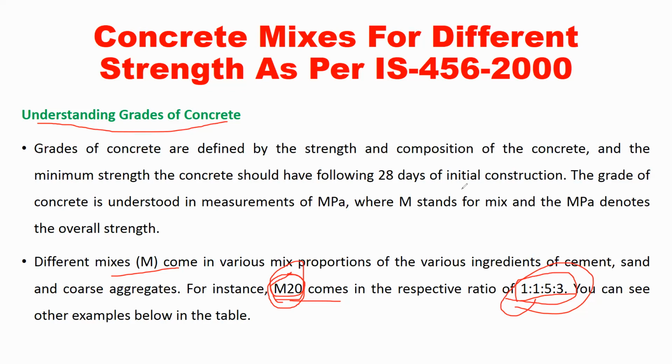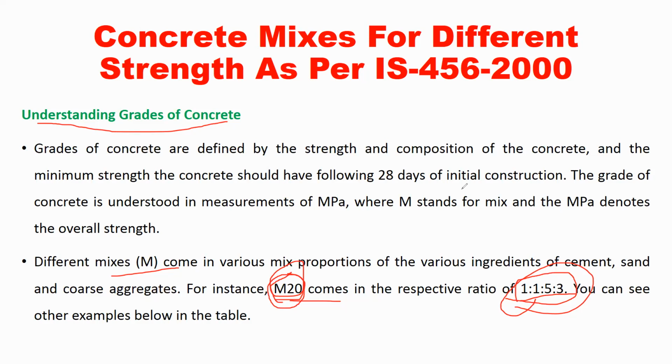Understood? Suppose instead of 1 kg of cement, we take 5 kgs of cement. How much fine aggregate will it be? It will be 5 into 1.5, because 1 unit of cement means 1.5 units of fine aggregate. So you need to take 7.5 kgs of sand, and coarse aggregate will be 5 into 3, that is 15. If you are taking 5 kg of cement, you should take 7.5 kg of sand and 15 kg of coarse aggregate.